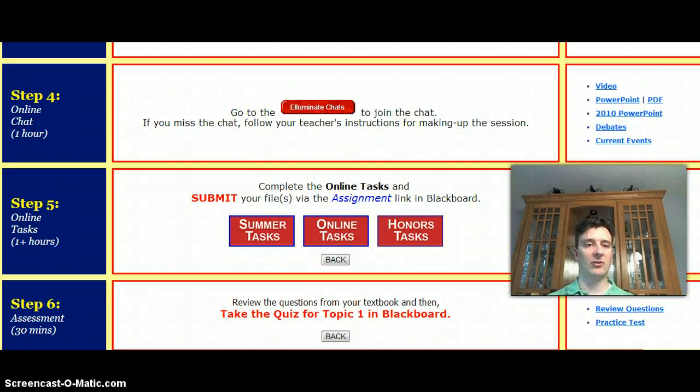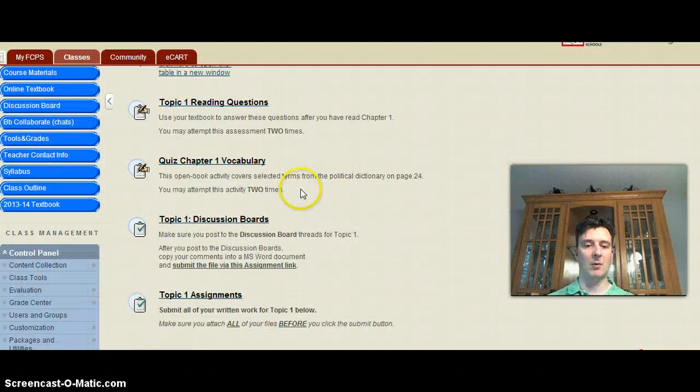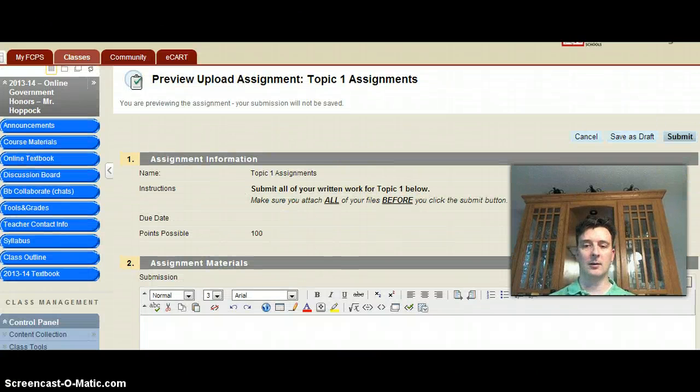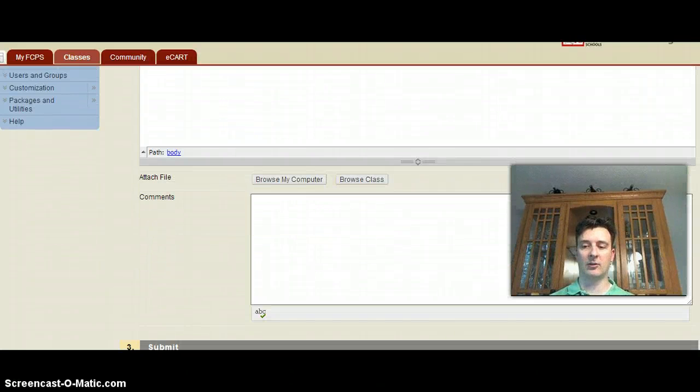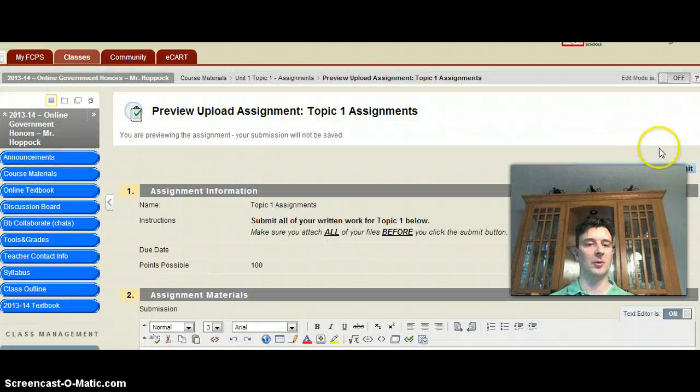So where are these assignment folders? We go back, and when we go to topic 1 assignments, you would click here. You can browse your computer, upload the assignment, and then in the end you click submit, which is actually right up here at the top.